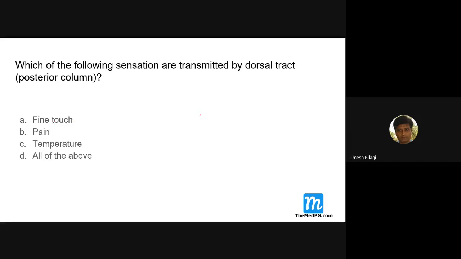All these sensations are transmitted by the posterior column, whereas pain, temperature, crude touch